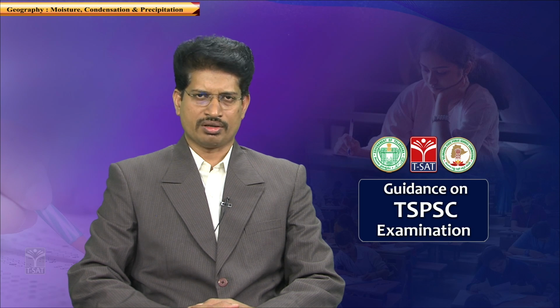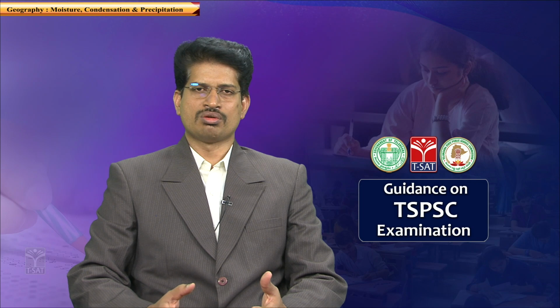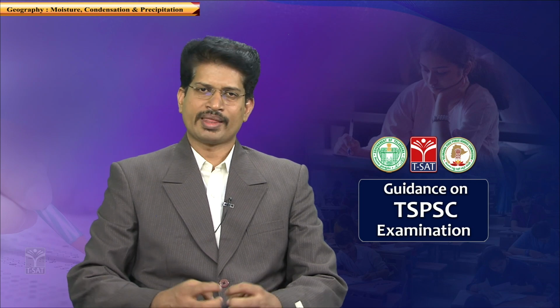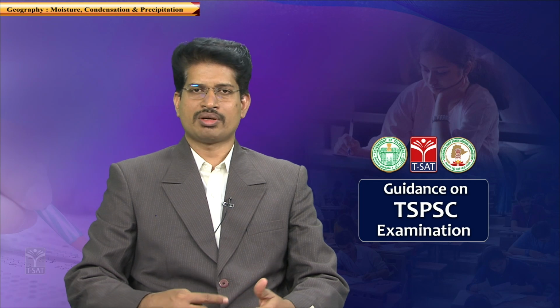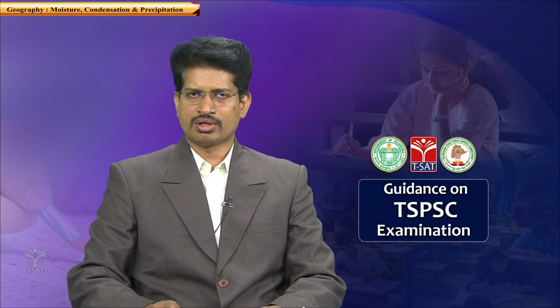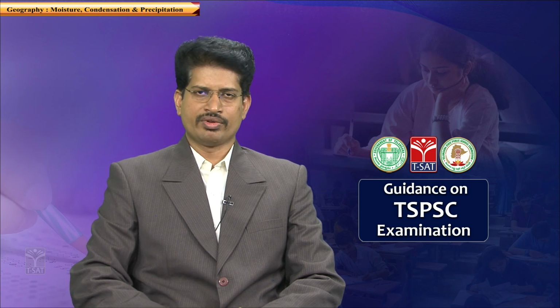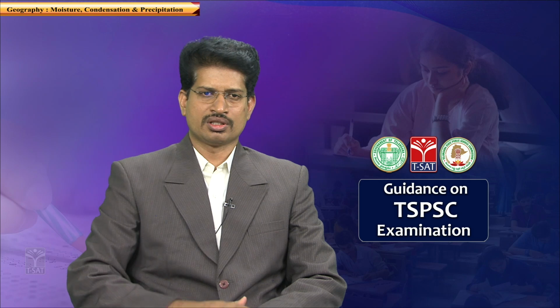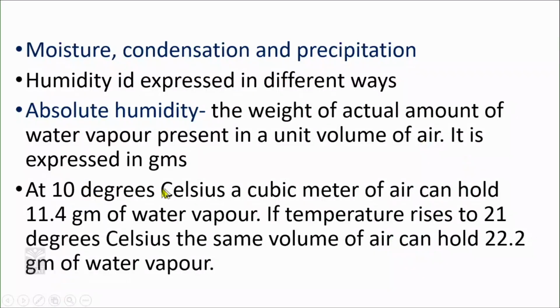For the same volume of air, when there is high temperature, the capacity of the air to hold water vapor increases, because the air expands and the intermolecular space increases. That is the reason why, even though the volume of air is the same, for example 1 cubic meter, it changes with the increase in temperature. For example, at 10 degrees Celsius, a cubic meter of air can hold 11.4 grams of water vapor.